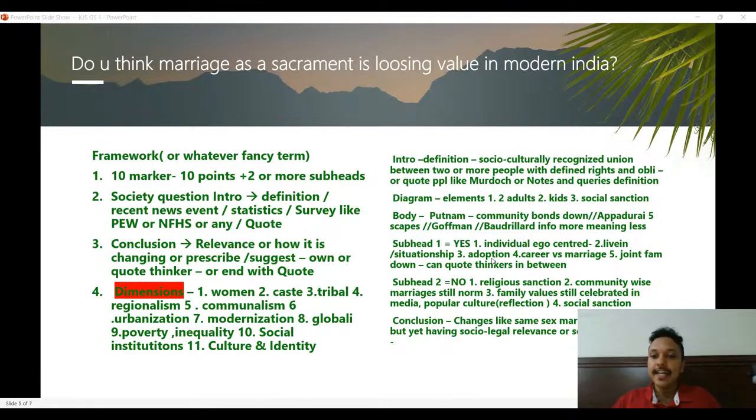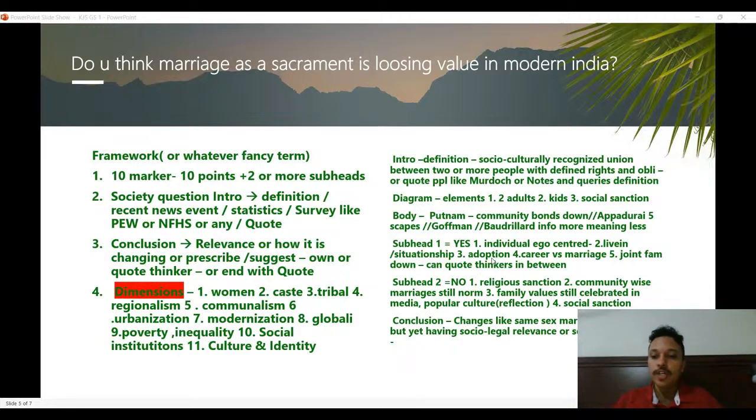One, it's a society question. So my go-to introduction in society is definition. Let's say in society, questions generally revolve around marriage, caste, tribal issues, gender issues, something like that. And then the definition could be, so here it's about marriage, so you can define what marriage is.